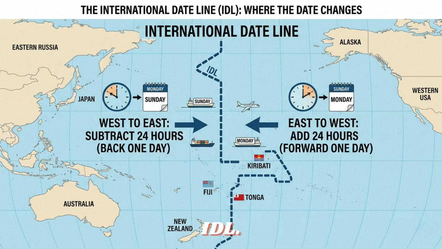International Dateline, IDL. The International Dateline, IDL, is the meridian at 180 degrees longitude, exactly opposite the prime meridian, 0 degrees. It is the line where the date changes when one crosses it while traveling east or west. When crossing the IDL from west to east, one must subtract 24 hours, go back 1 day. When crossing from east to west, one must add 24 hours, go forward 1 day. The IDL runs mostly through the Pacific Ocean and is not a perfectly straight line. It bends to avoid dividing countries or island groups across 2 different calendar dates.